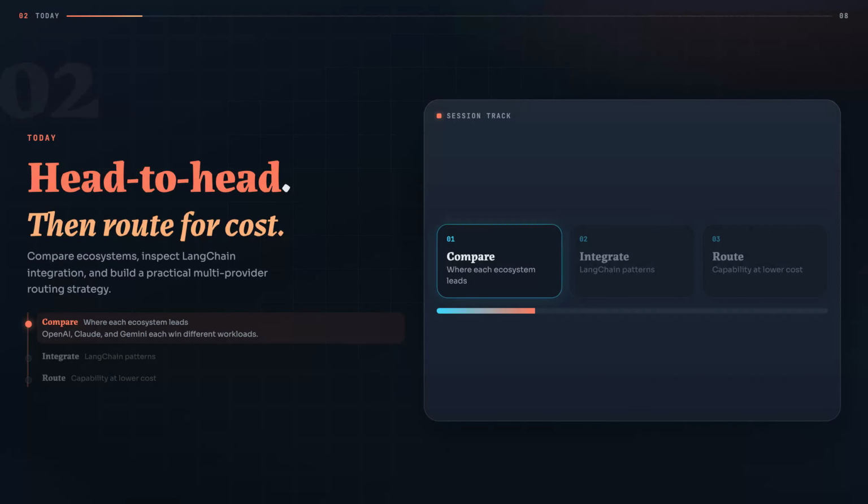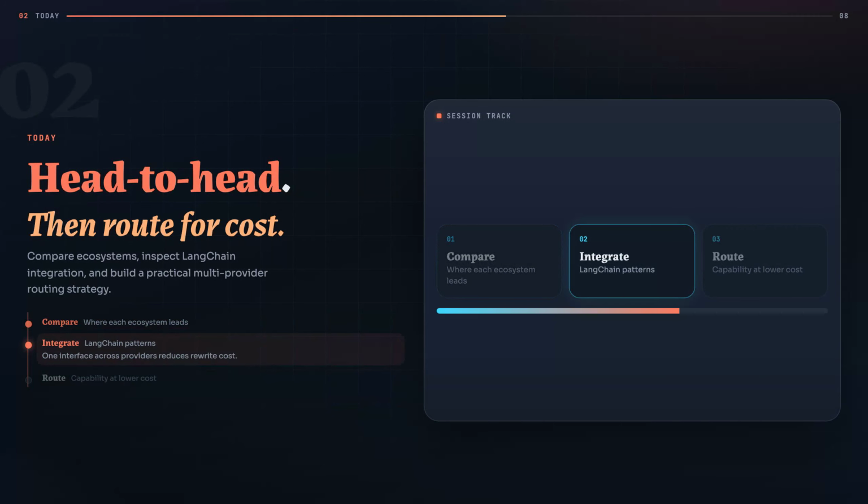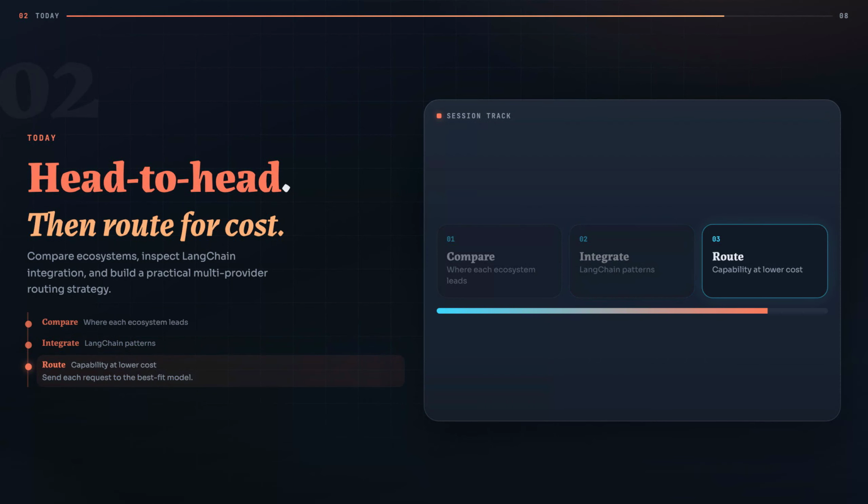Today, we're putting OpenAI, Claude, and Gemini head-to-head. We'll examine where each ecosystem is strongest, compare their LangChain integrations, and build a practical routing strategy that combines capability, reliability, and cost.